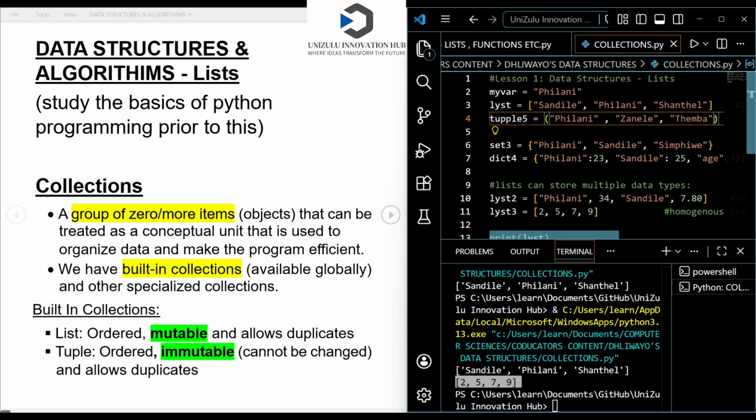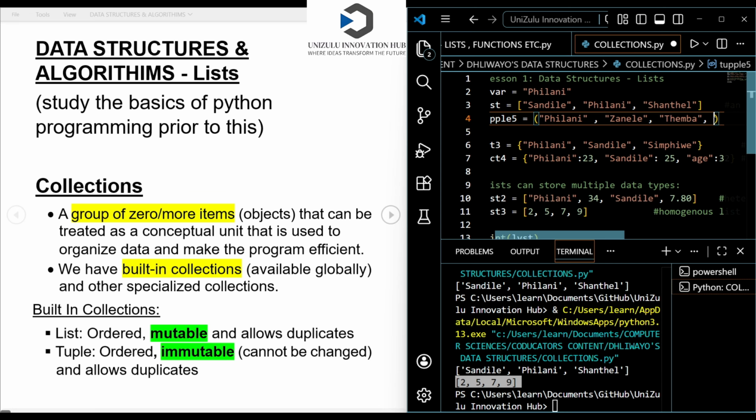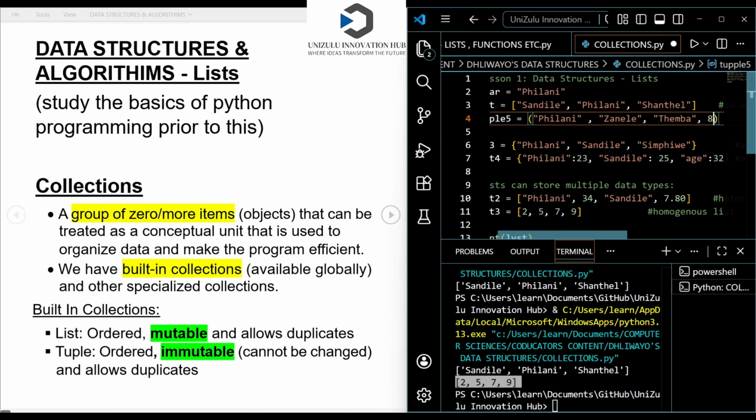Of course, I can just come here and put a comma and add another item, maybe add the integer 8. I can do that to a tuple, right? Because I'm a programmer. But the program user cannot add anything to a tuple. But in a list, you can be able to add. But we're going to look at all of those methods in our next video.